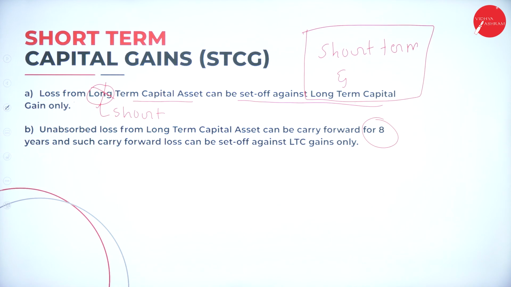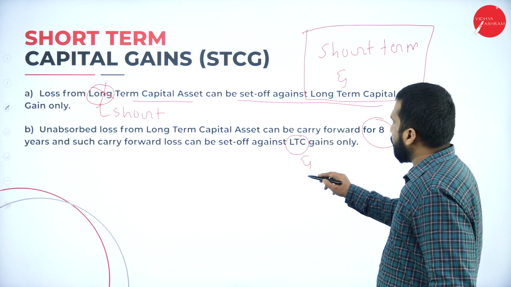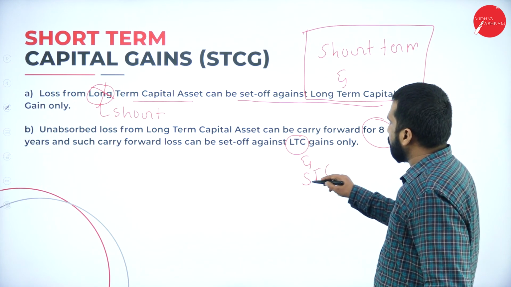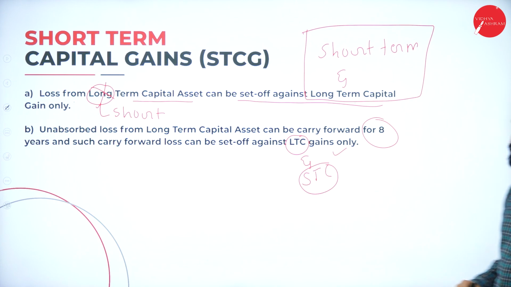Short-term, you can set off against short-term and long-term, for 8 years. So in this, remember, long-term and short-term capital gains, both you can adjust.